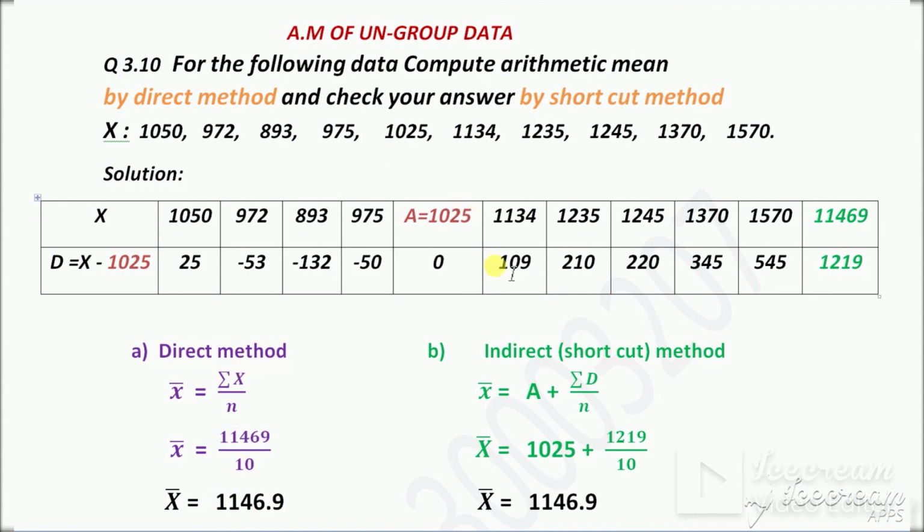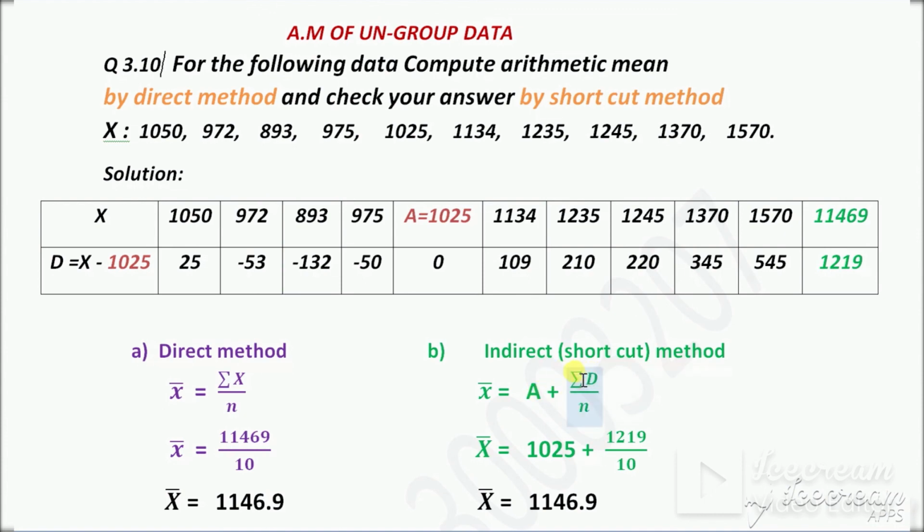Now for the arithmetic mean, check your answer by shortcut method. What does it mean? That confirms your answer. The direct method answer you can confirm by shortcut method. How will you confirm? If both methods give the same answer, it means it's confirmed, it's true. Now using the shortcut method, or we can say indirect method, the formula is x bar is equal to a plus summation d over n.